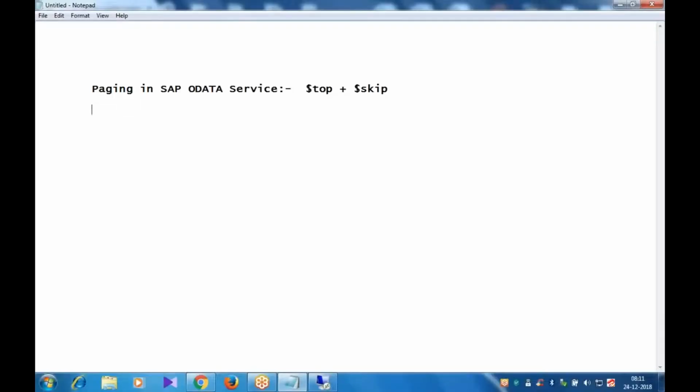So the combination of $top and $skip is nothing but your paging service. Paging. Very simple. It's a very small thing. Let me quickly do it.